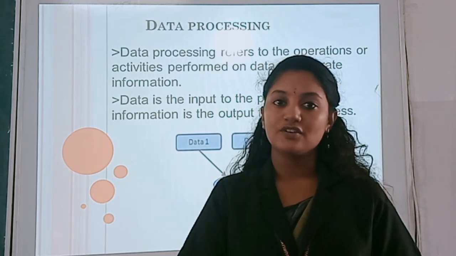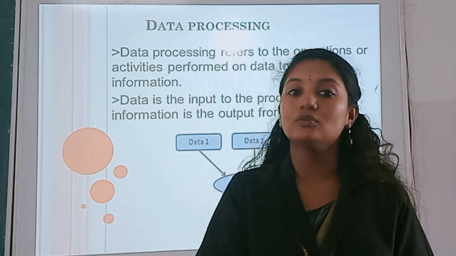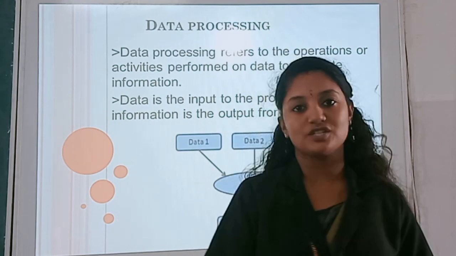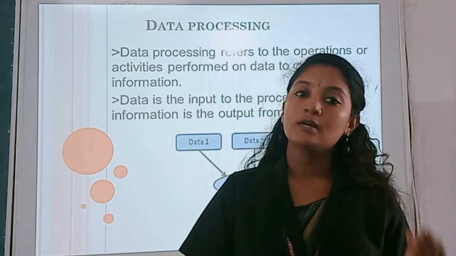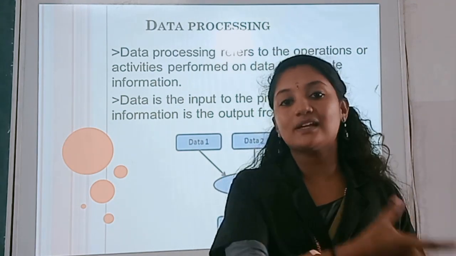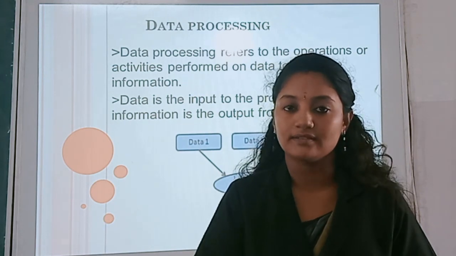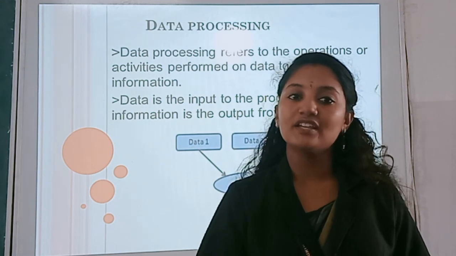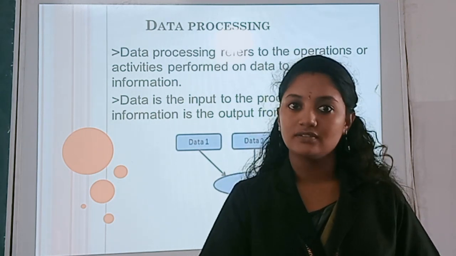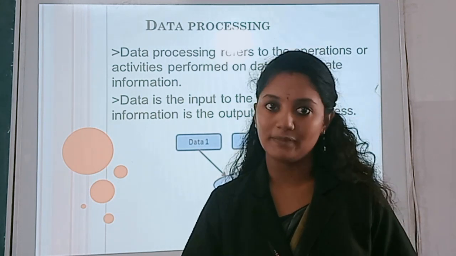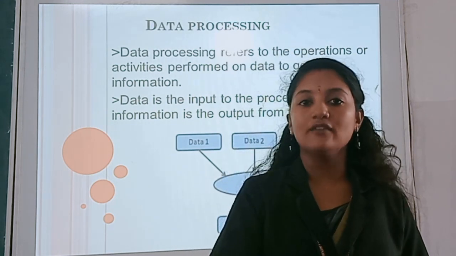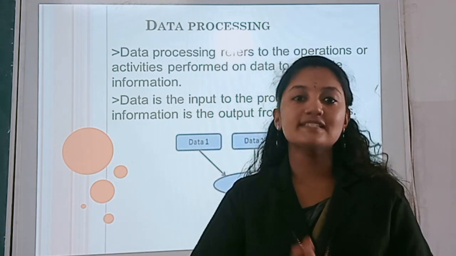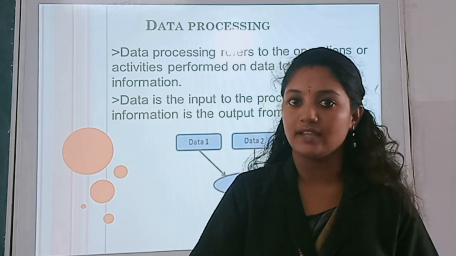The first step is you give your data through an application form, so the particular authorities will collect your data. Second, they will feed your data into the computer.